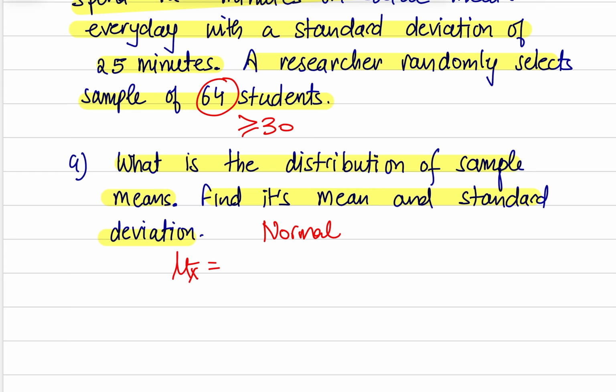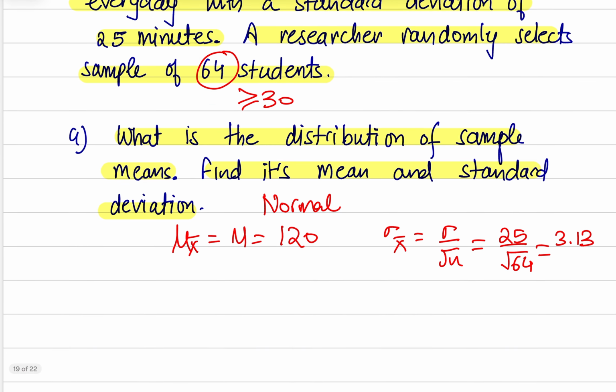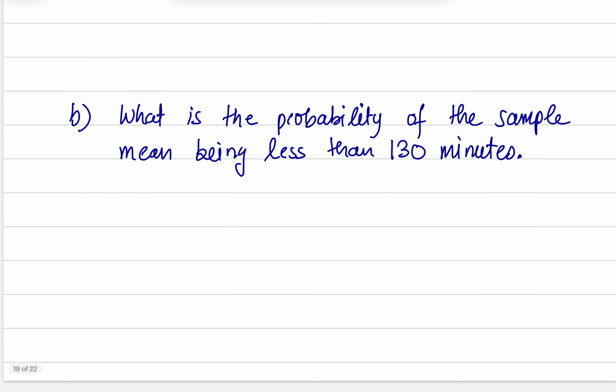And what is the mean of that distribution? That is going to equal to the population mean, which is 120 minutes. And what is standard deviation of that distribution, or standard error? That will be sigma divided by square root of n, which is 25 divided by square root of 64. And that is 3.13. Okay, next part. What is the probability of the sample mean being less than 130 minutes?